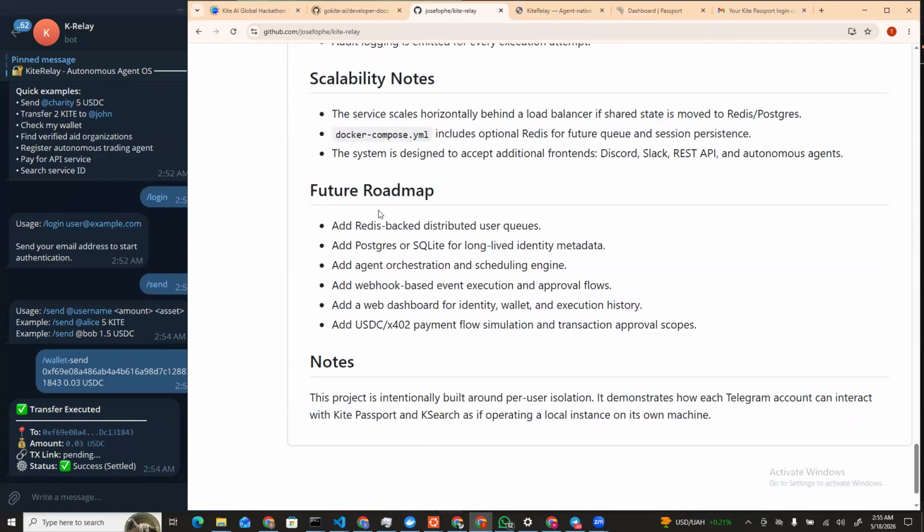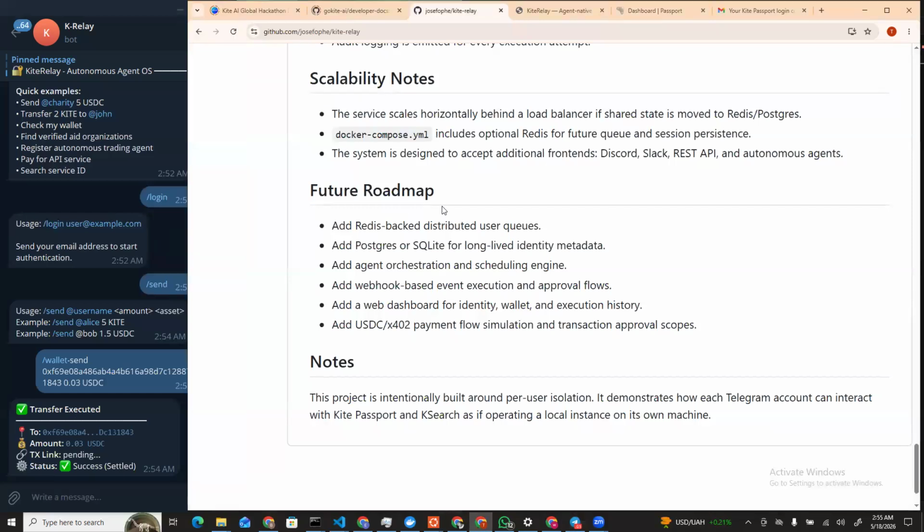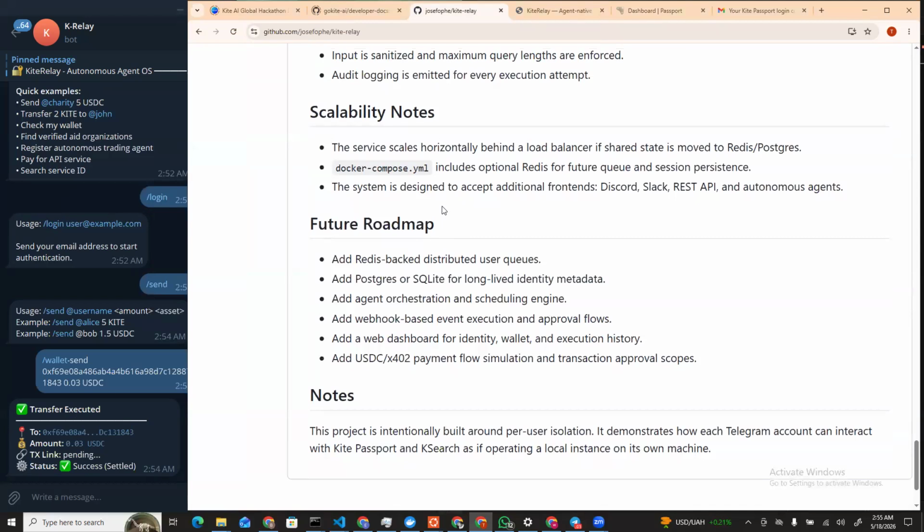So this is just my quick demo for the Kite hackathon. Be sure to download this repo and test this yourself in isolation or for multiple users as well.